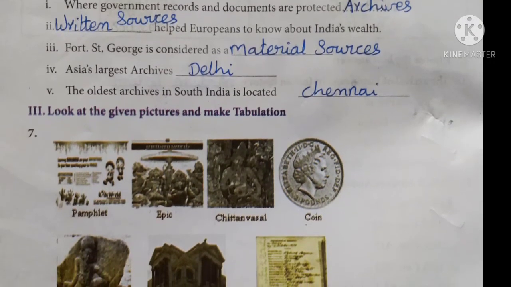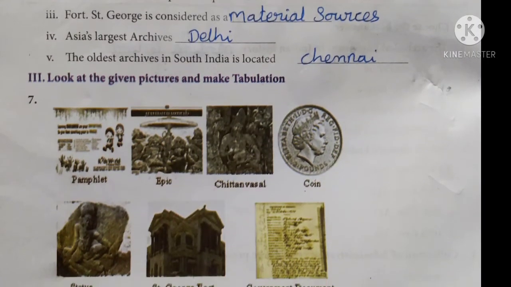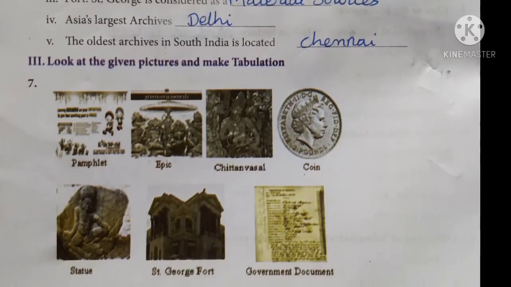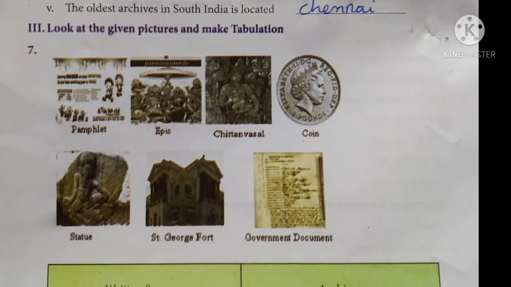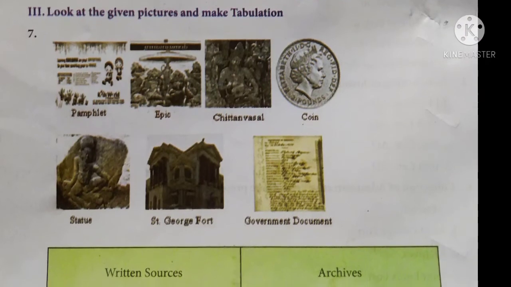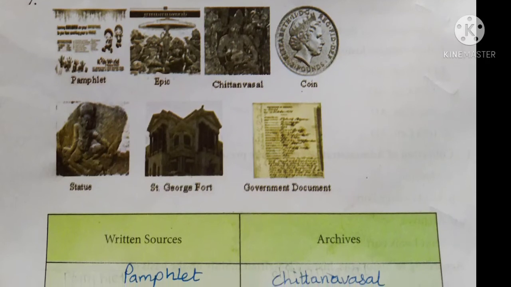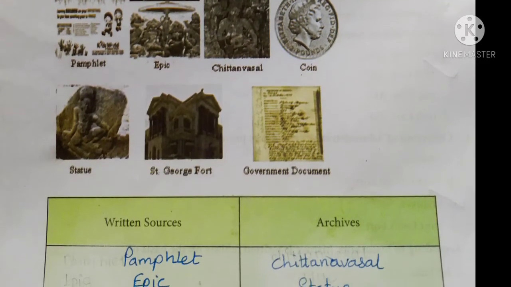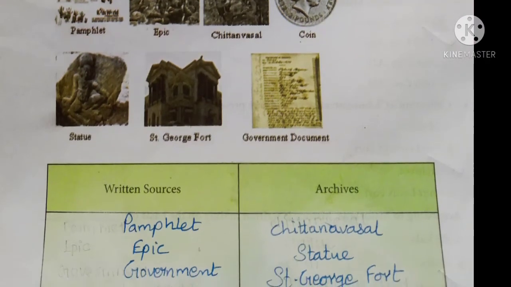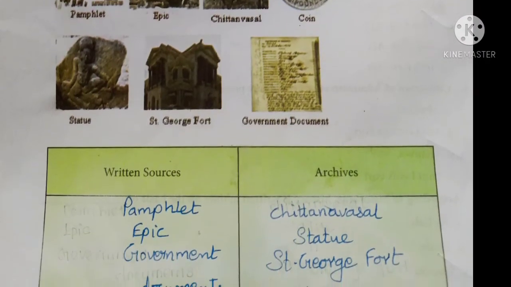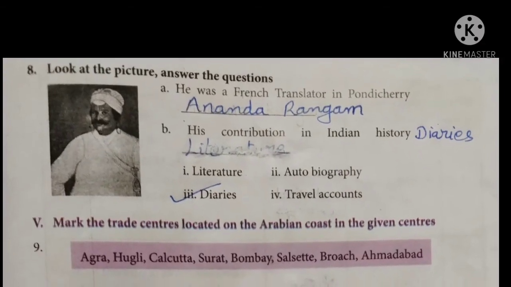Look at the given pictures and make tabulation. So here some pictures are given. Below some questions are asked. We have to fill in that table. Written sources and archive sources we have to find and fill the box. Written sources: pamphlet, epic and government documents. Archive sources are Sittanavasal, statue, St. George Fort, coins.